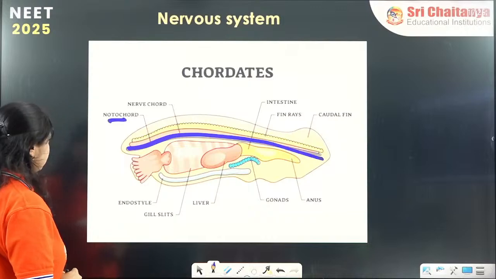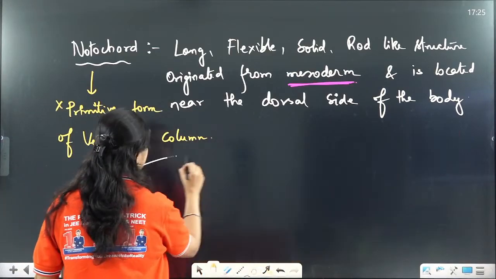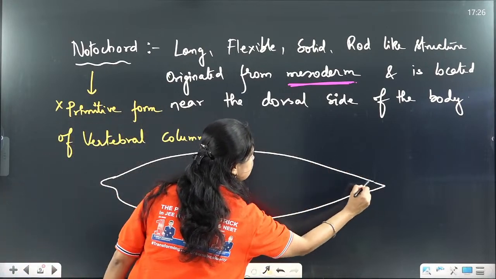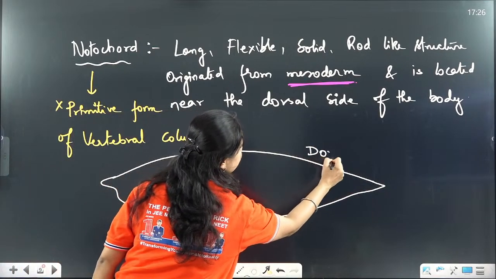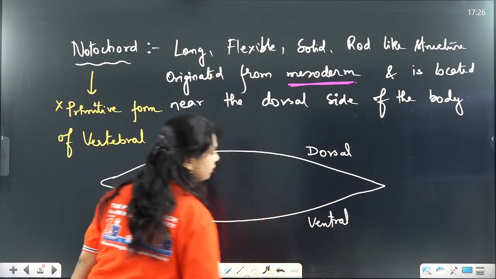Alright. Now a simplified diagram if we take, suppose this is the body of an organism. This is the dorsal surface of that organism and this is the ventral surface of that organism.